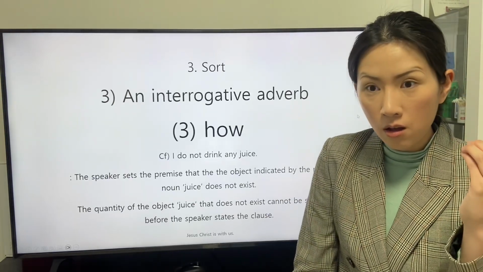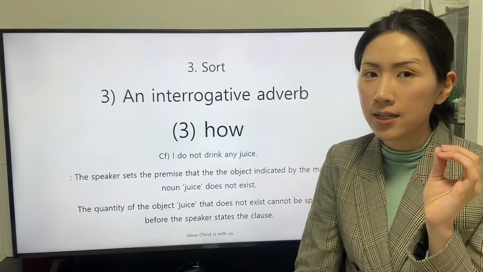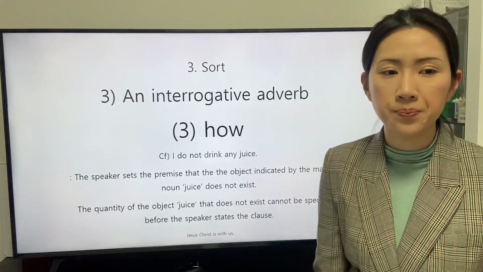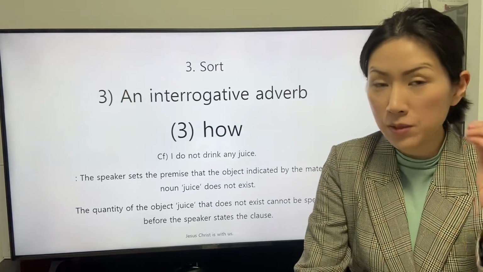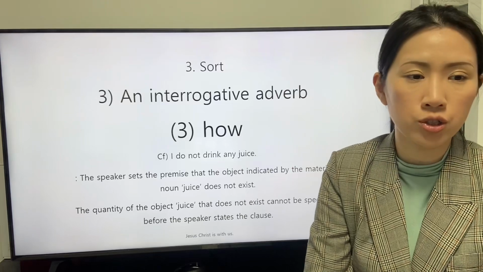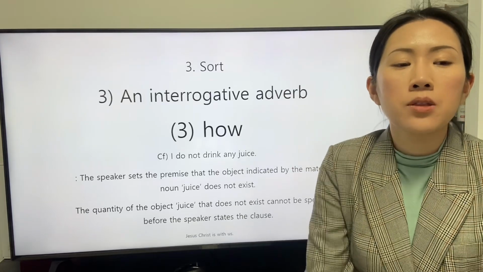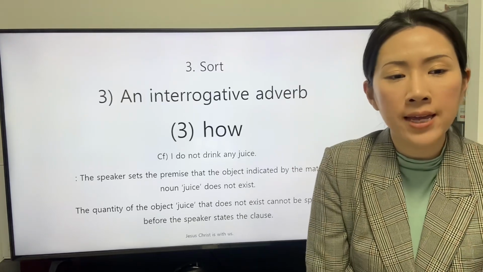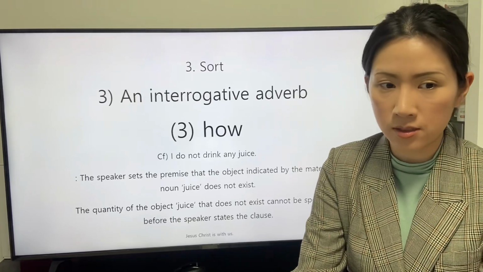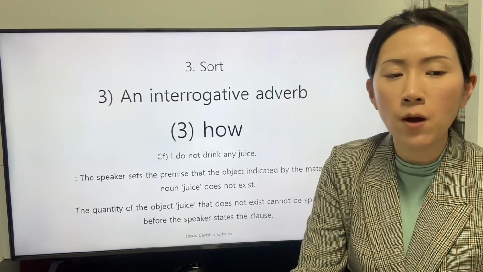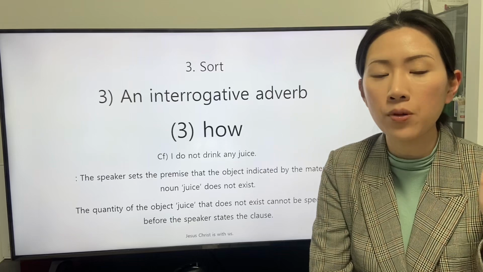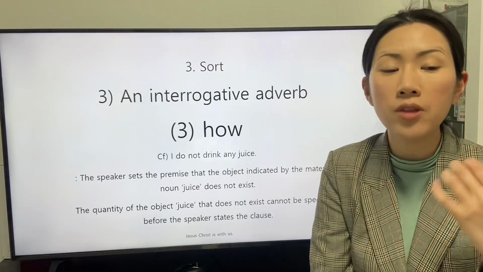One of the responses is stated in the conference. I do not drink any juice. The speaker sets the premise that the object indicated by the material noun juice does not exist. The quantity of the object juice that does not exist cannot be specified before the speaker states the clause.